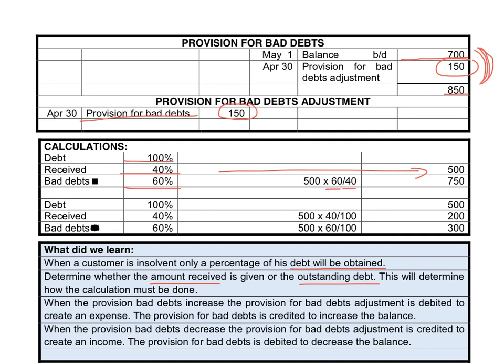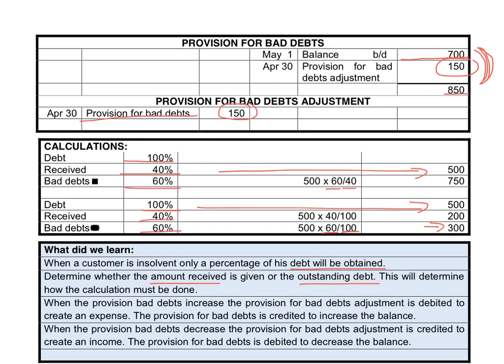If we look at the second example, the debt is still 100%, receive 40, bad debt 60. But now the amount that they owe, the outstanding amount, is given as 500. So if I want to work out what the bad debts are, I will say the one that we want is 60, the percentage that's known is 100, so it means it is 300 Rand. So it's very important to read very carefully what information is given so that you don't use the wrong